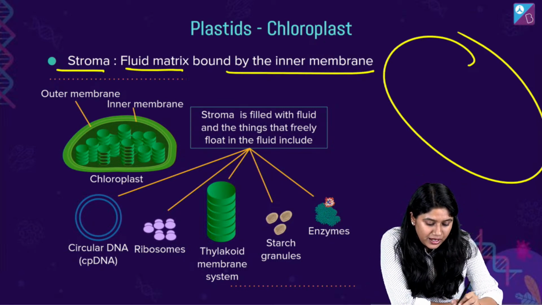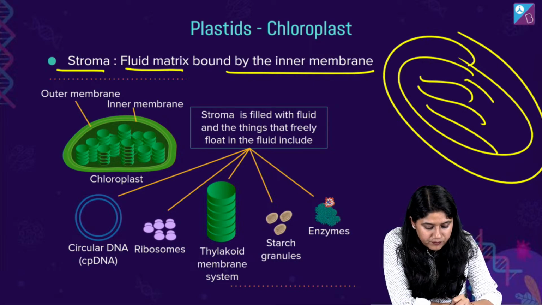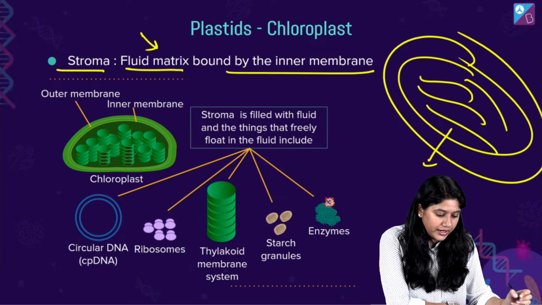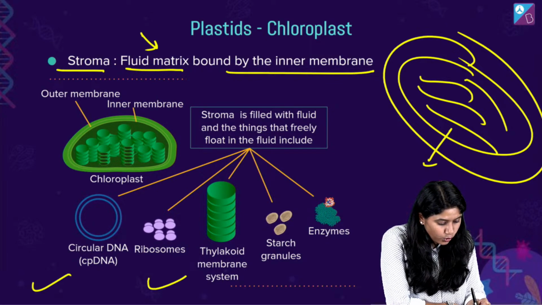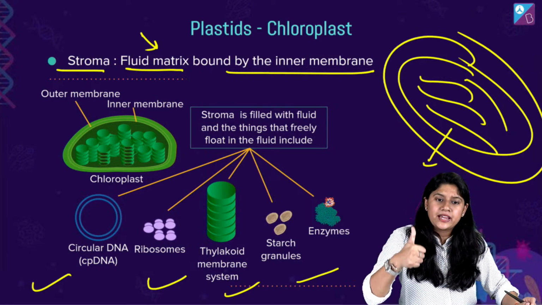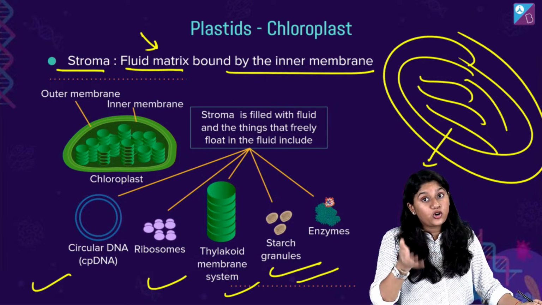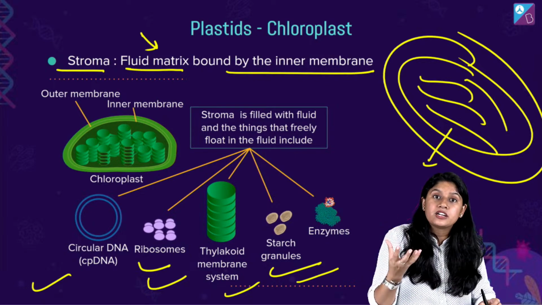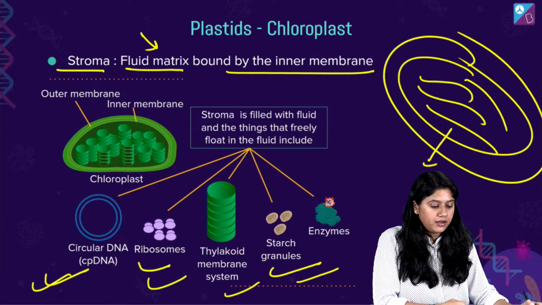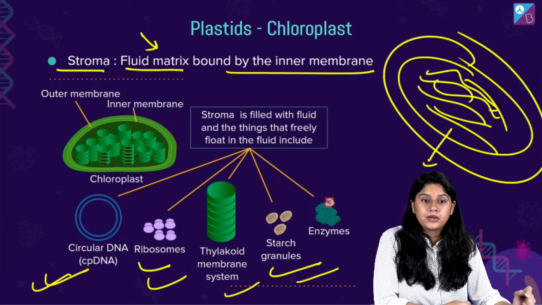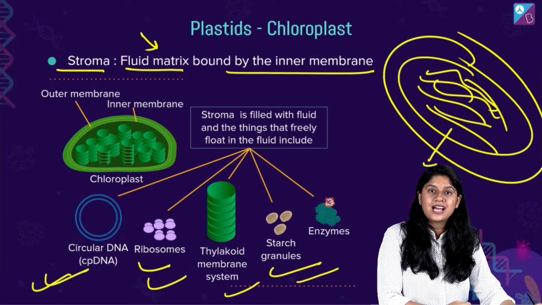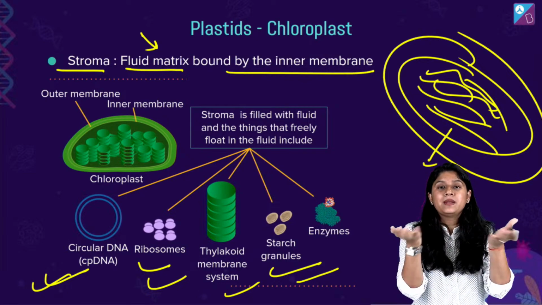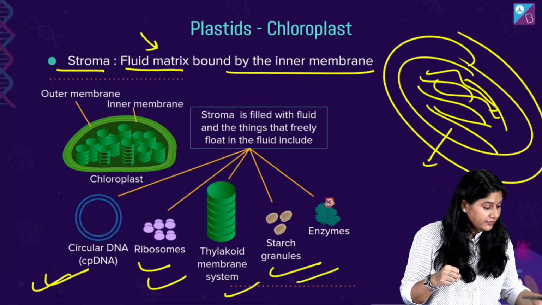Okay? So अगर ये हमारा chloroplast है, ये पूरा area जो fluid है, matrix में है, right? It has the fluid. Right? And what it has all of these things, right? It has enzymes, it has starch granules, thylakoid membrane structure भी इसी के अंदर है, ribosomes भी इसी में है, और circular DNA भी कहाँ पे है हमारा? Stroma में. So stroma actually act as the carrier, not the carrier, it act as a place where we have lot of things stored. Clear?